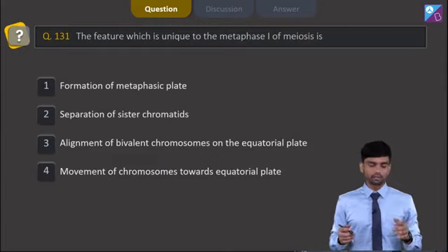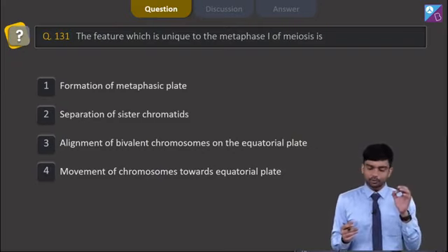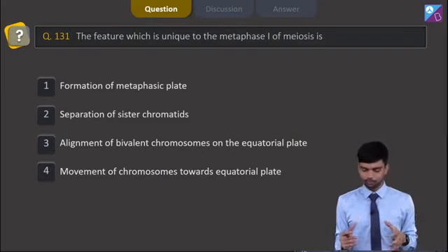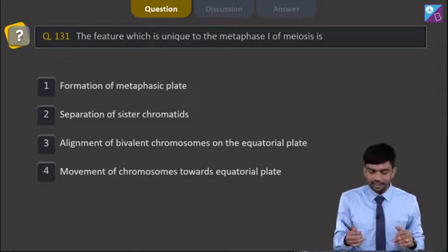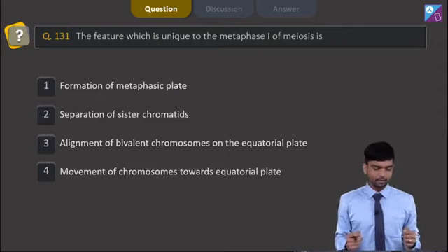Question number 131, which says the feature which is unique to the metaphase 1 of meiosis is. So understand, here during metaphase 1, the homologous chromosomes that form the bivalents actually align themselves at the equatorial plate, which is actually something very unique here. So we see the options.